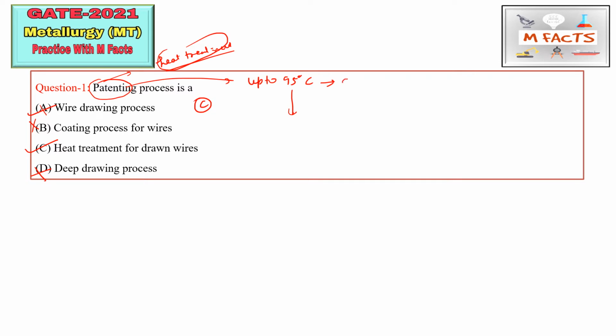At this stage we get austenite, and then it is quenched in molten lead at a temperature of approximately 550 degrees centigrade. This is basically a quenching process, to obtain fine grain size. The idea is to get fine grain size for strengthening the wires. After the wires are drawn, we do this patenting process for getting strength in those wires.